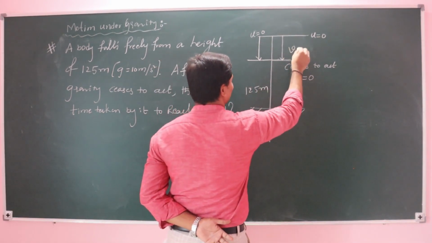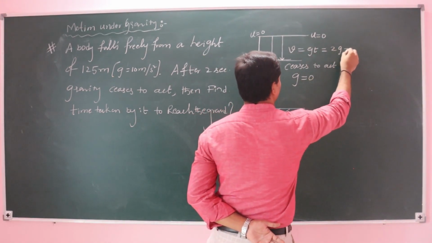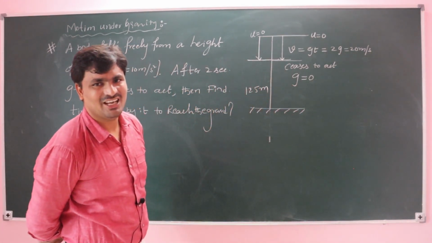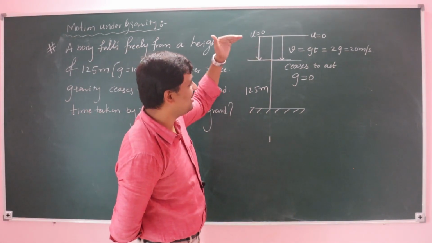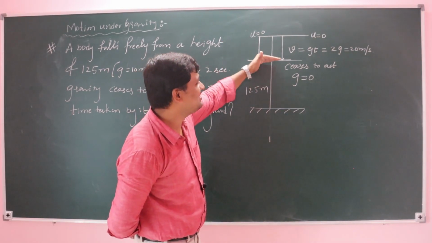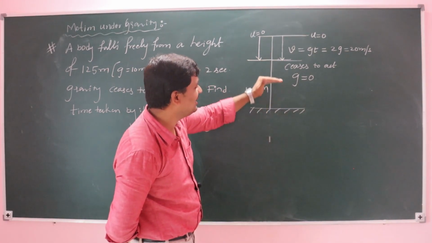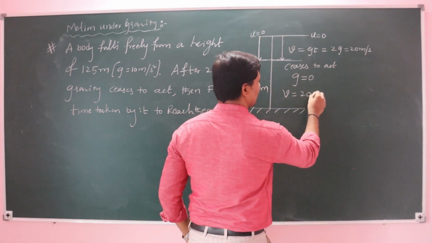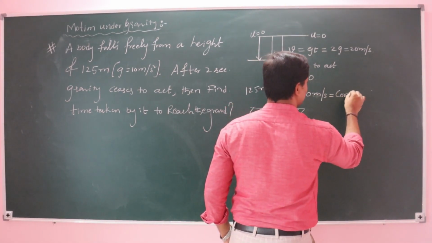How much? 2g, that is 20 meter per second. So when the velocity of the body is 20 meter per second, gravity becomes 0. Then it travels the remaining distance with a constant velocity of 20 meter per second.